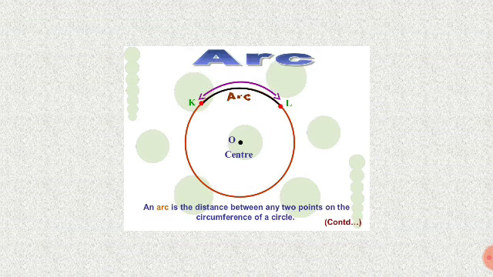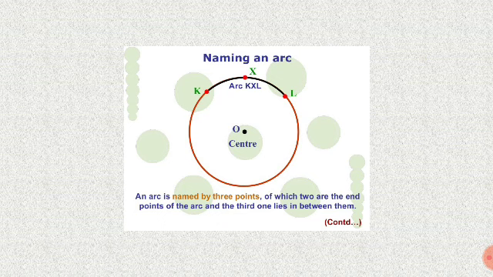Arc. An arc is the distance between any 2 points on the circumference of a circle. Examples of an arc: rainbow, arch. That is an arc. So an arc is the distance between any 2 points on the circumference of a circle.